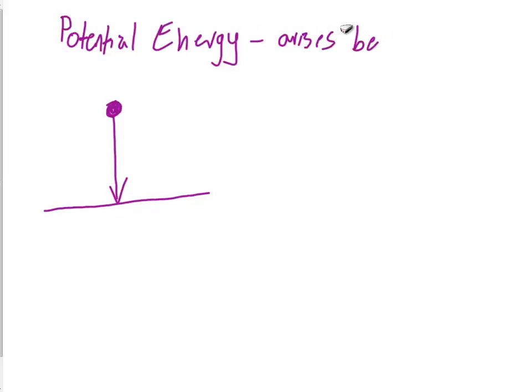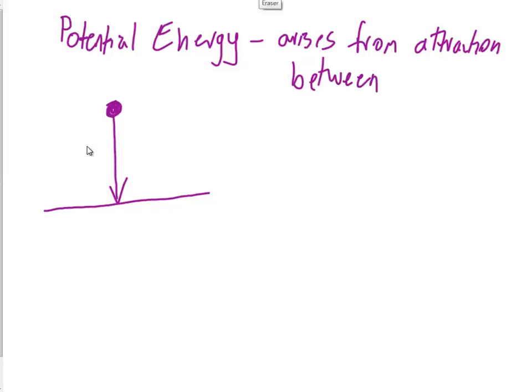That attraction is something we take for granted, but it's between all masses. All mass attracts all other mass. It's not just the Earth that attracts objects. You have gravity too.